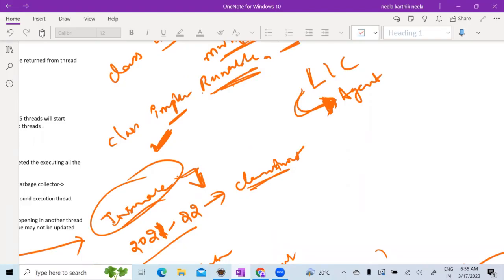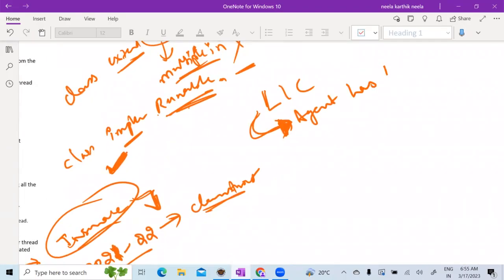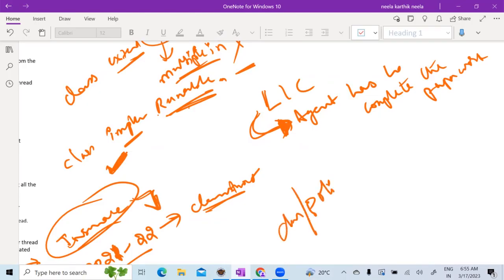So here the LIC agent has to complete the paperwork. After completing the paperwork only, the claim or policy process starts. Now, if this is a use case, for example, I have 3 agents.